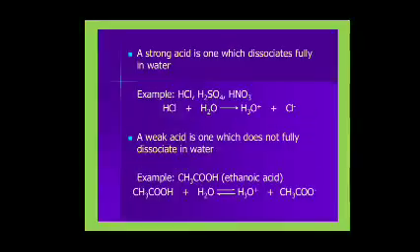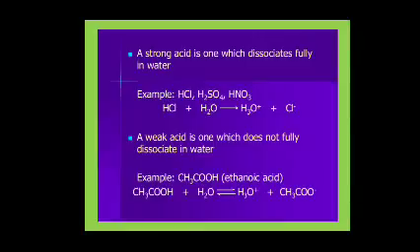A strong acid is one which dissociates fully in water. Examples are HCl, H2SO4, HNO3. These all are strong acids. An acid which completely dissociates in water and produces a large number of H plus ions is called a strong acid.